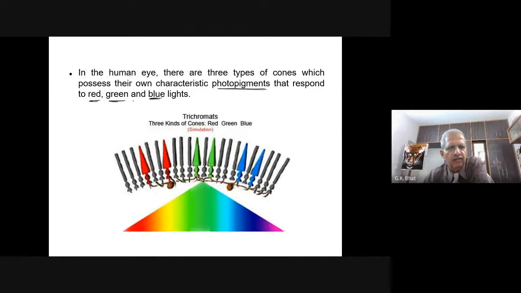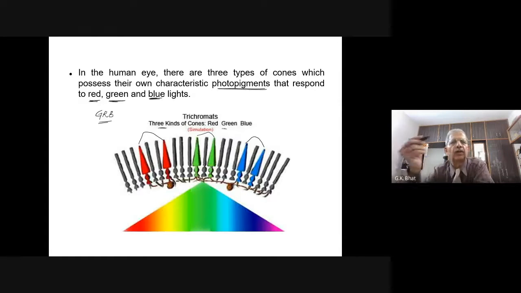How to remember this? You just remember GRB, very famous brand of ghee, milk products. So, we have here, as you can make out, the cone cells which enable us to see the green color, the red color, and the blue color. Three kinds of cones, trichromates.